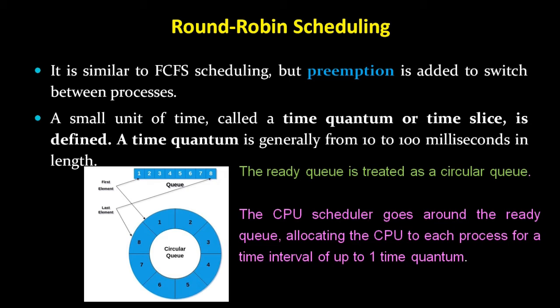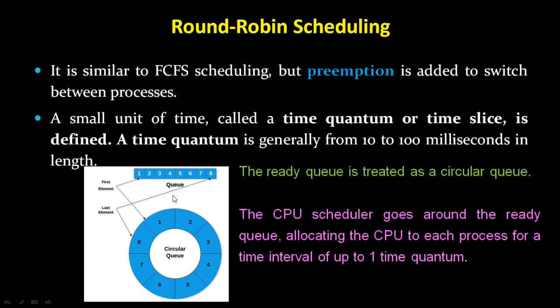The CPU scheduler goes around the ready queue, allocating the CPU to the processes for a time interval.